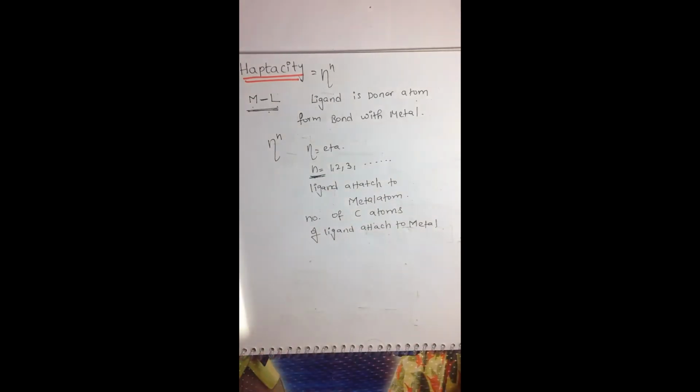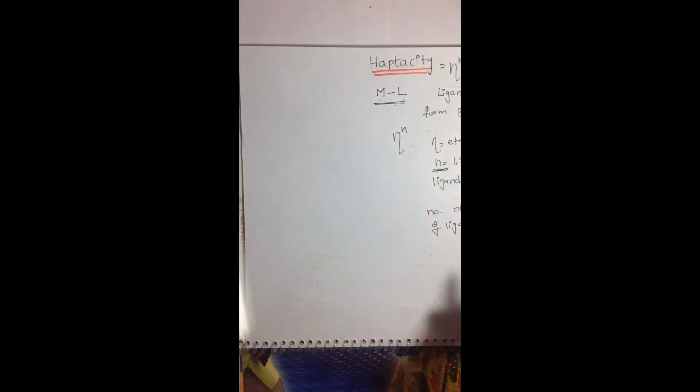In this concept we should know what the hapticity value is and what the types of ligands are. For monohapto ligands the eta value is 1, then dihapto, trihapto, tetra, penta, hexa and so on.